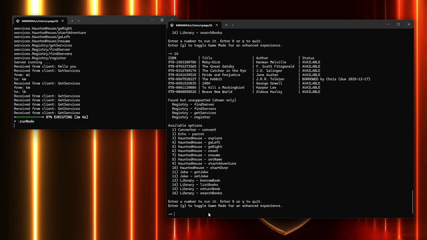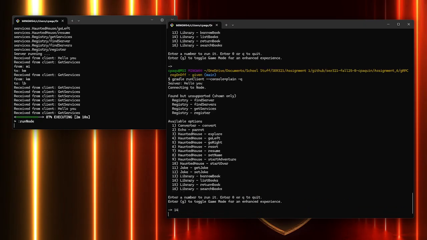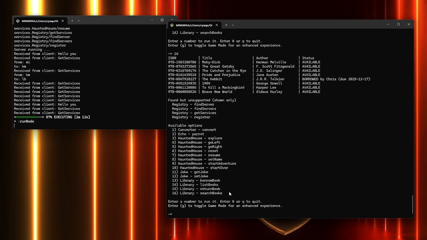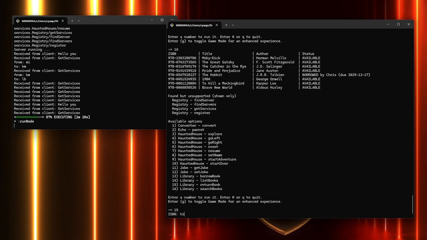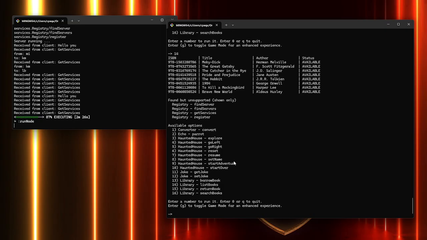Return actually works exactly the same, but before we do that, we're going to shut down the client. We're going to spool it back up, and we're going to list again to show our state is persistent. Now we're going to return the book because we want our test to actually run properly. Very sad to turn back in The Hobbit, but it's returned, and as you can see, that's been handled properly.